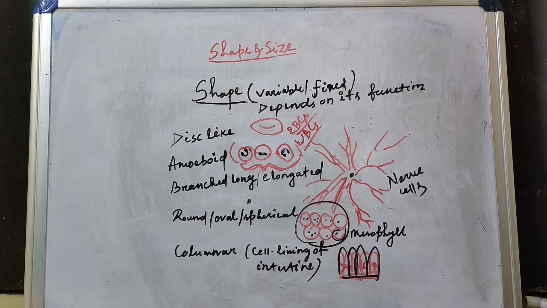So here are different shapes of cell that vary from disc-like structure to the columnar structure. Other varieties of structures are also found, that is cuboidal, flattened structure, etc. In the next videos, we will be discussing about the types of cells and their functional units.